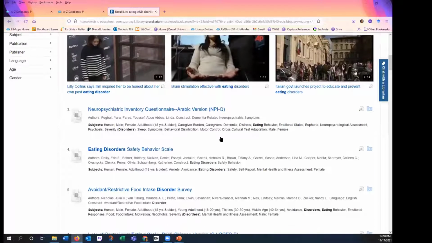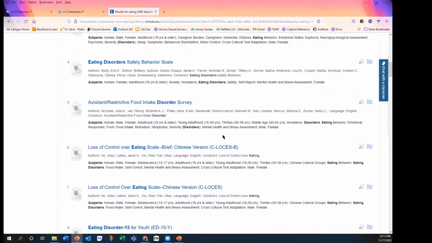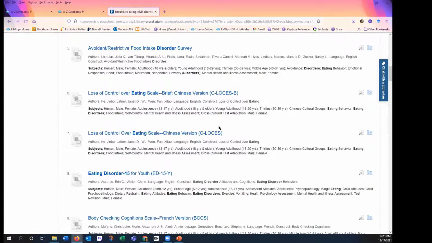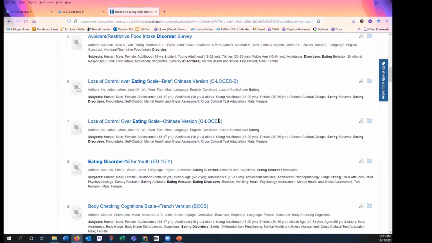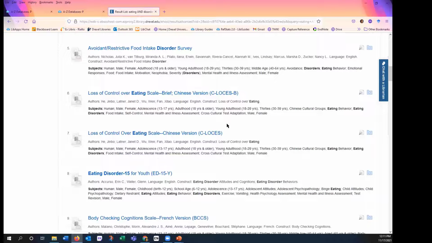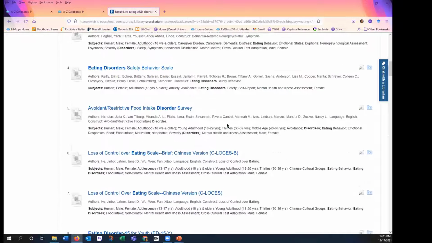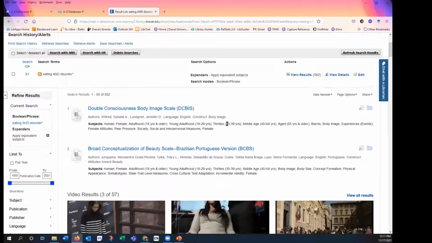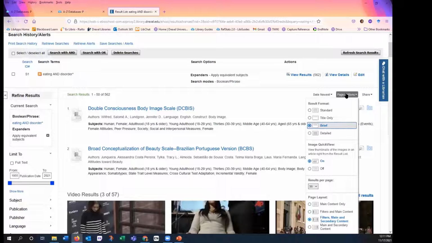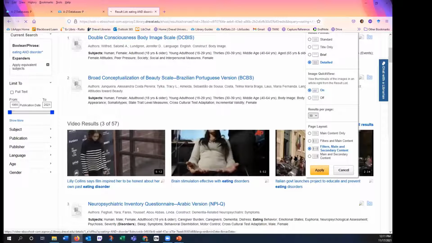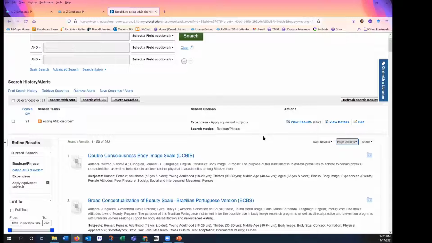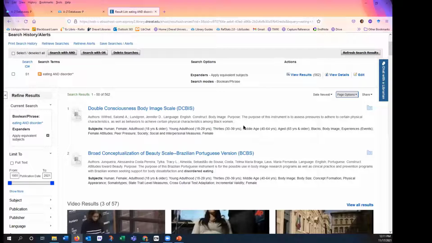So we can scroll through and see what types of tests. Now remember, this is a database of tests and the actual full text of the instruments most of the time. So these are going to be links that will eventually take us to the test in most cases. I'm going to check my page options to see what view I have. Right now, this is the brief view. I usually like to look at the most detailed view in my results, so I'm going to change this to detailed. It doesn't make a huge amount of difference, but it does give me more.